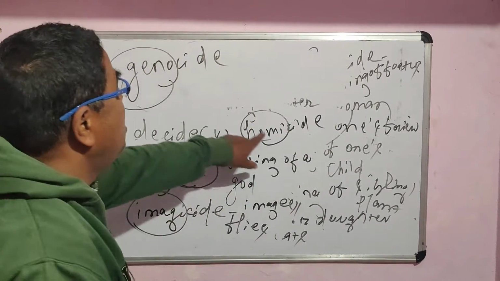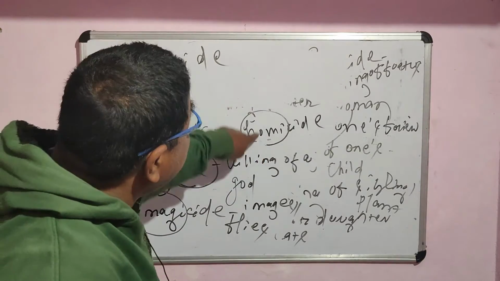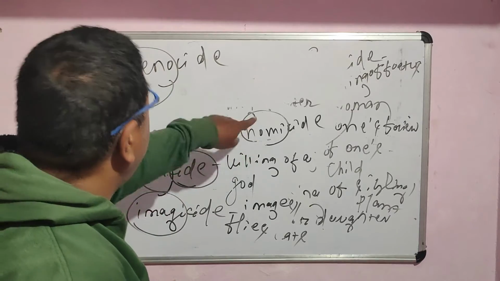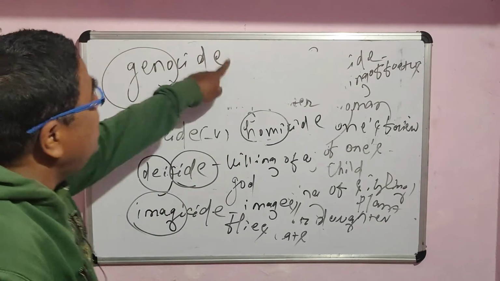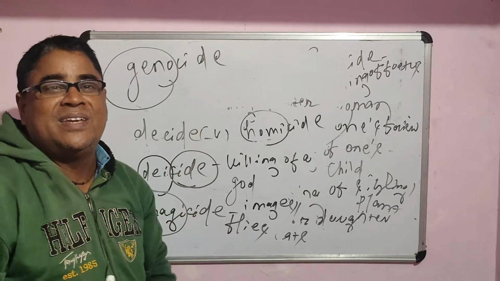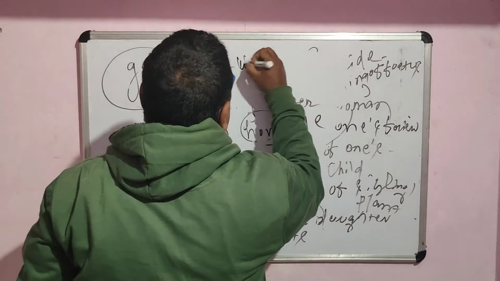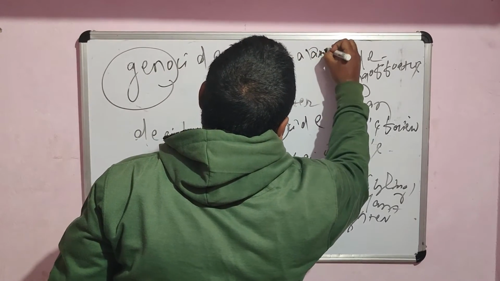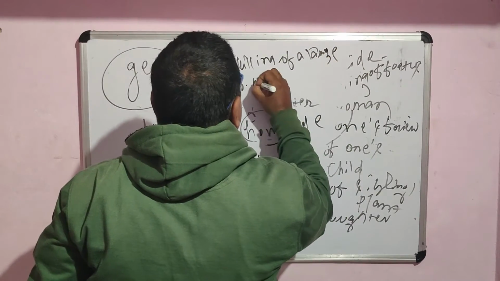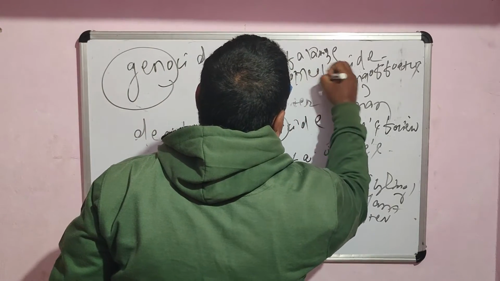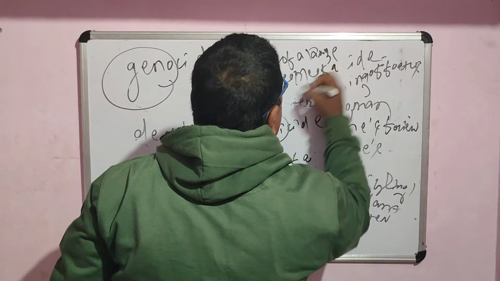If homicide means killing of a person, one type of murder, genocide means killing of a large number of people belonging to the same community. Remember, it is the killing of a large number of people belonging to a race or a certain community.